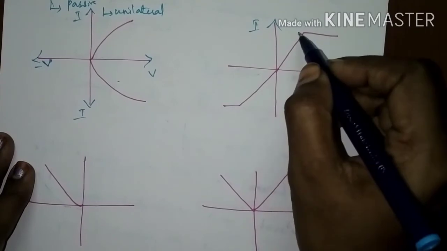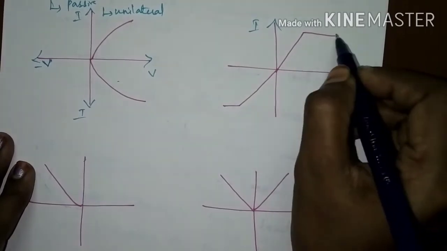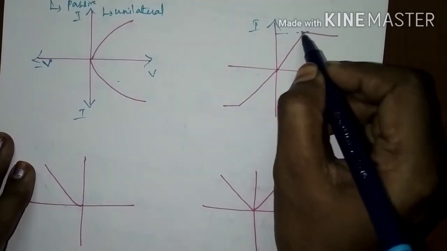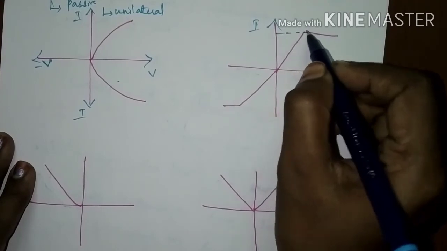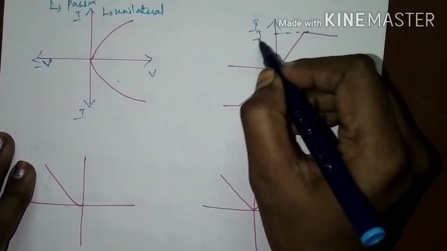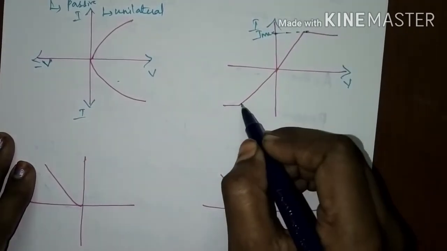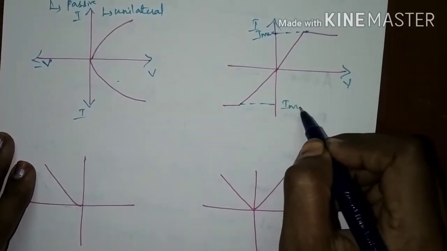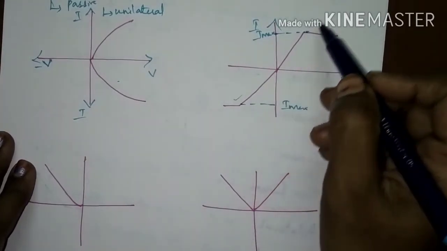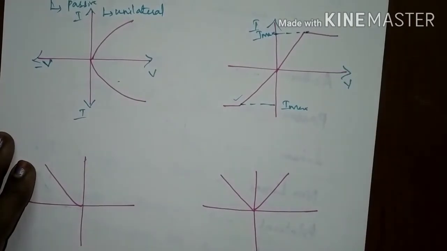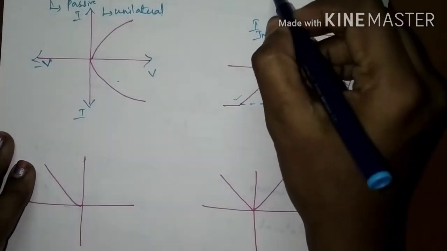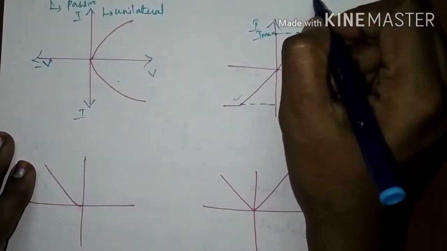See in this graph, it is the voltage and current relationship. It is varying linearly. At a particular point it becomes constant. The voltage and current are not proportional at some particular point. It reaches the maximum value of the current and it is maintaining constant. So it cannot be said to be linear. A linear graph should be a straight line continuously. It should not maintain a constant at a particular value. So it is not linear. We can say it is a non-linear graph.